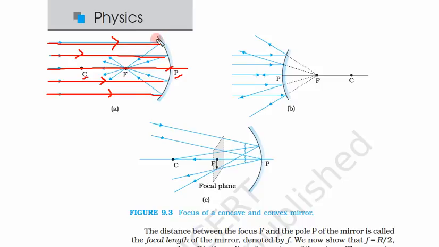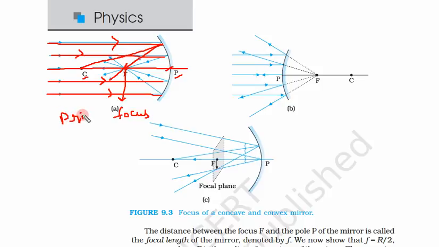Due to different normals at different points, and how do we get this normal? We connect this center of curvature to this point. So due to these different normals at different points, what we get? We find that all these rays will pass through a point F, and this point F is called the principal focus